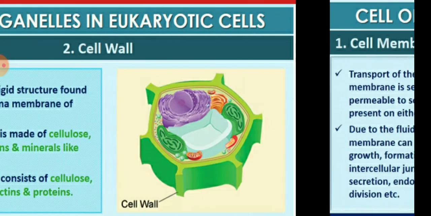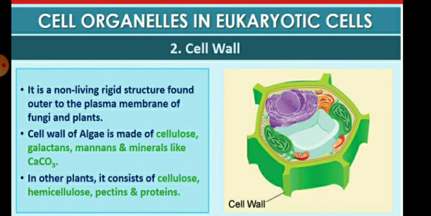So this is the diagram of the extracellular space and the intracellular space, with the cell membrane in between. The second is the cell wall. The cell wall is only present in the plant cell. In the animal cell, the cell wall is absent.